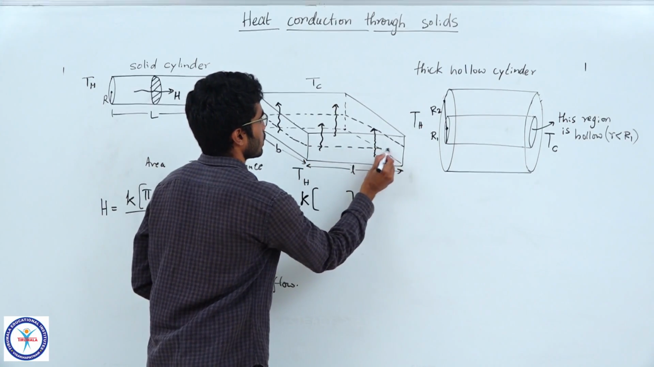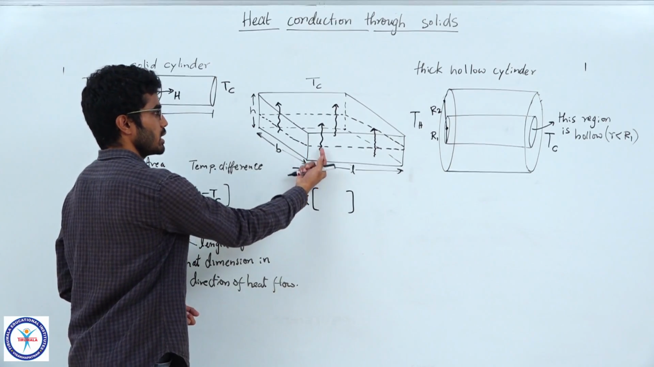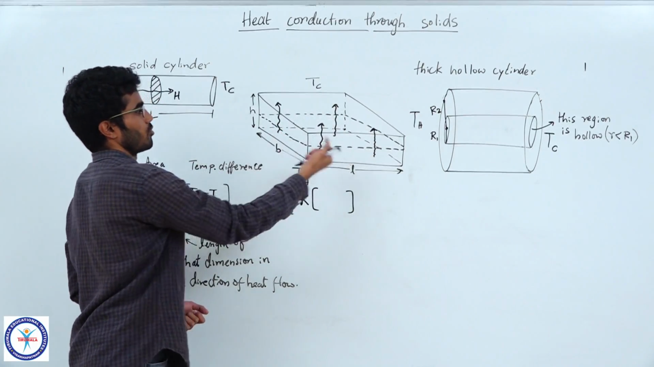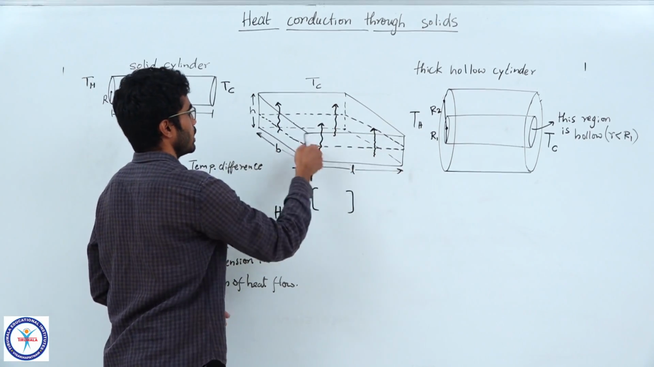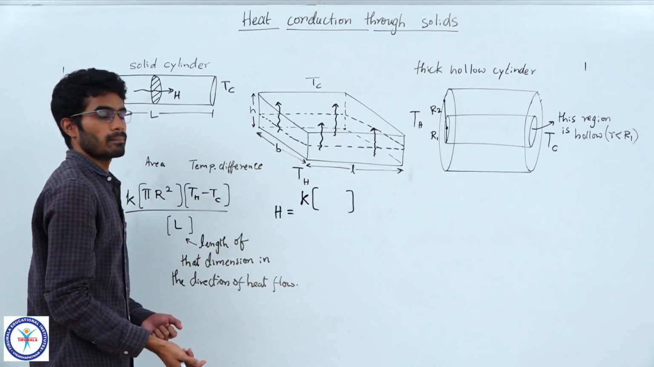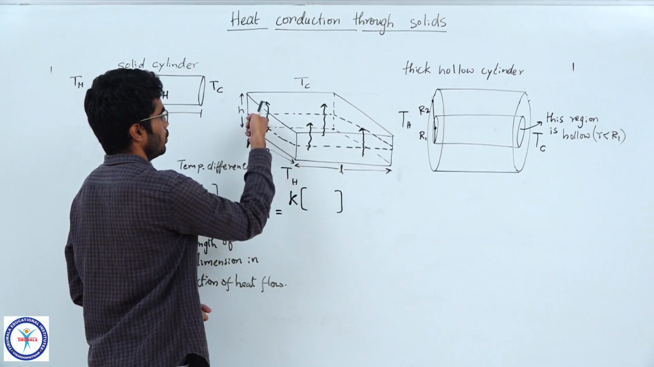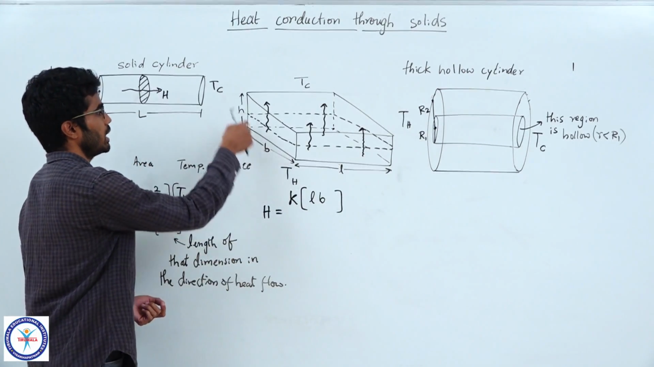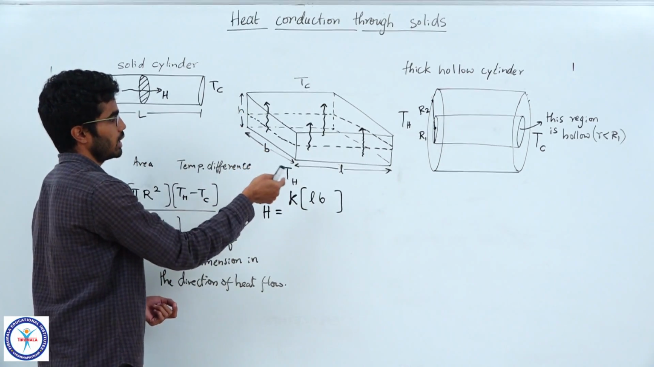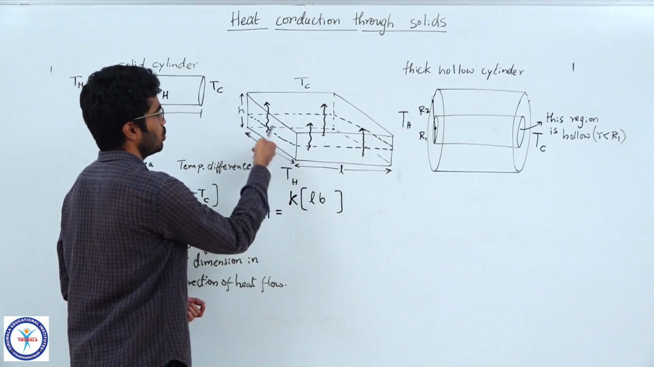So I'll mark this region. The heat is now crossing this area of cross section. So what will be the area of this? Side into side. So area will be length into breadth here. This is LB. You should not take BH. You should not take LH. The area will be L into B here.